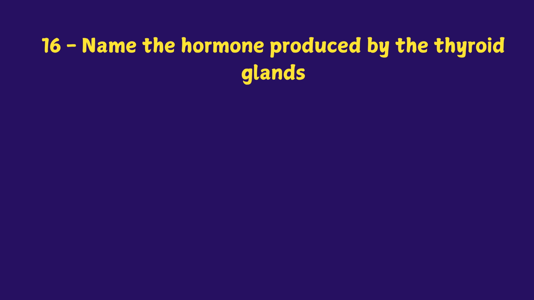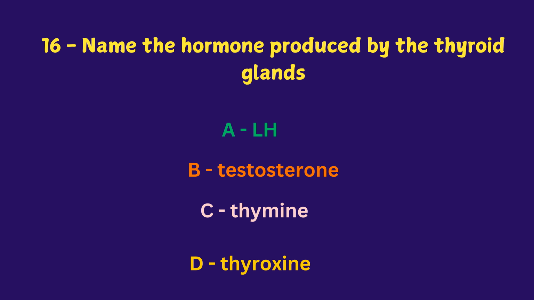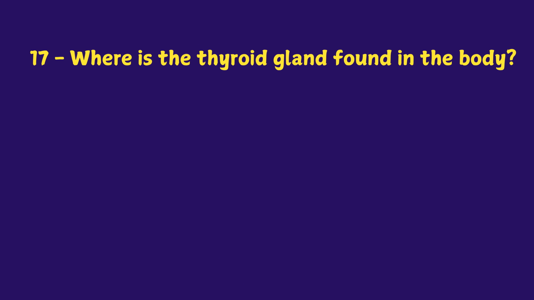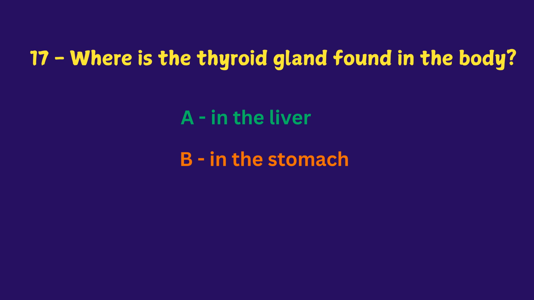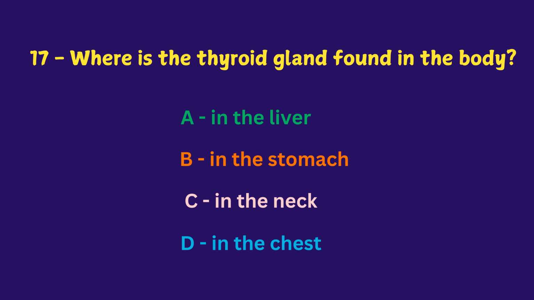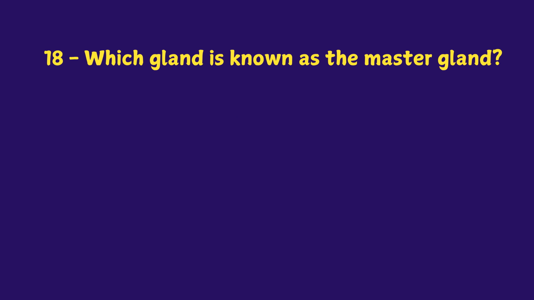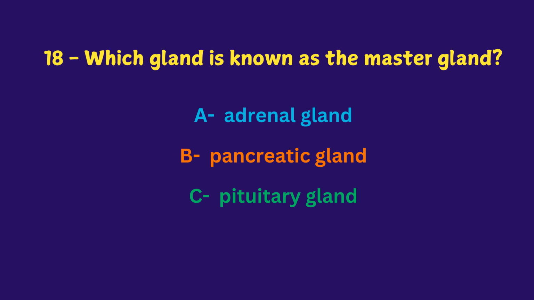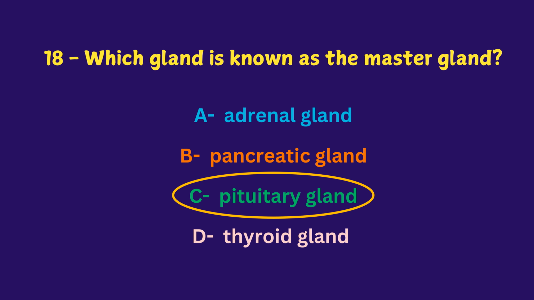Name the hormone produced by the thyroid glands. LH, testosterone, thymine, thyroxine. The answer is thyroxine. Where is the thyroid gland found in the body? In the liver, in the stomach, in the neck, in the chest. In the neck. Which gland is known as the master gland? Is it A, adrenal gland, pancreatic gland, pituitary gland, thyroid gland? The answer is pituitary gland.